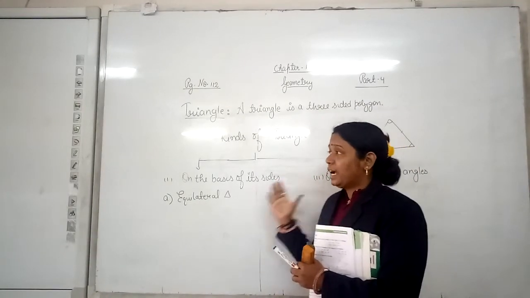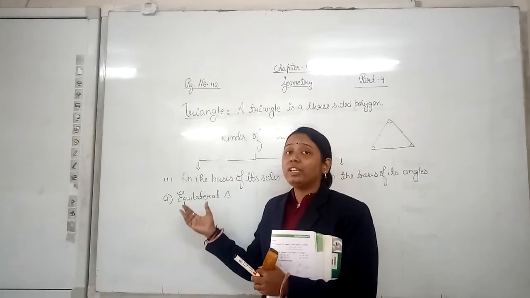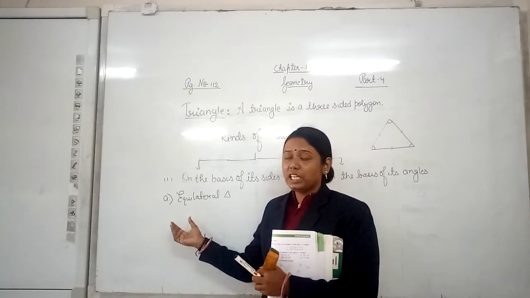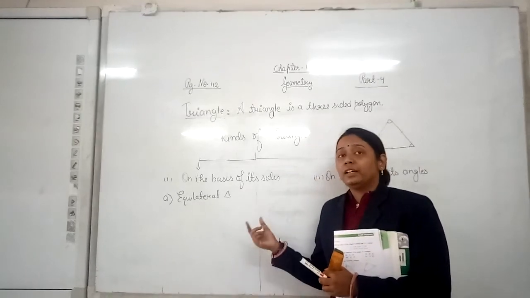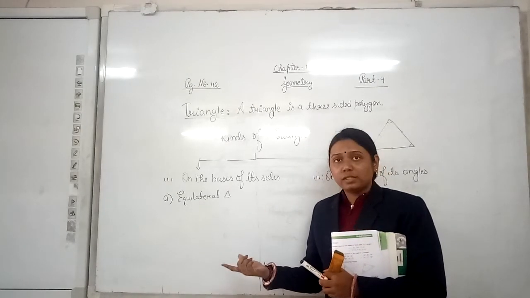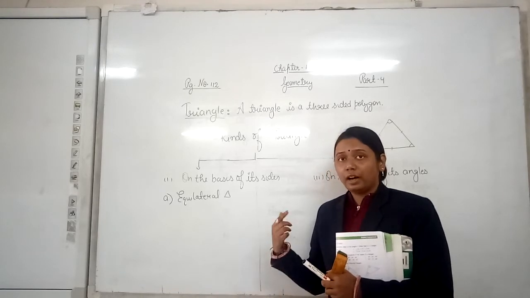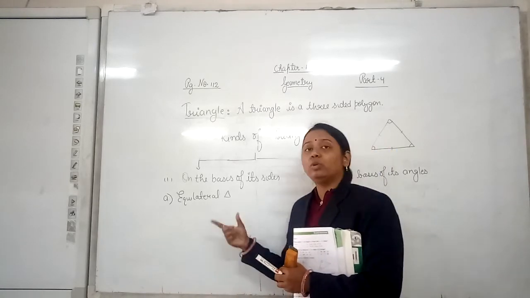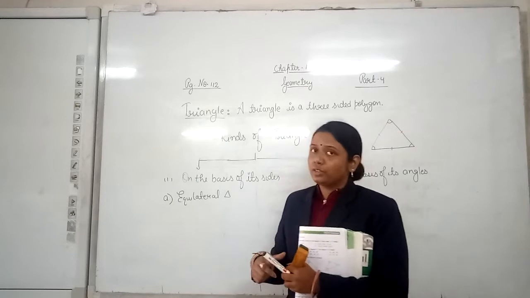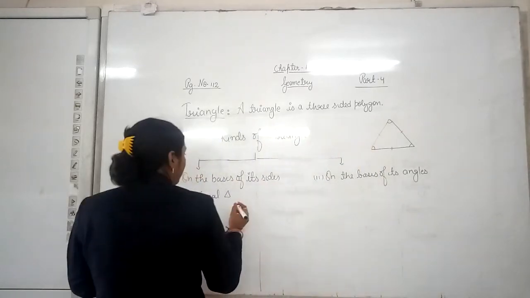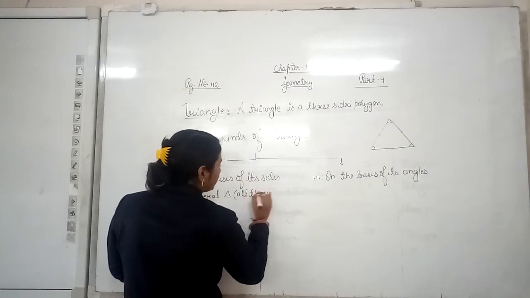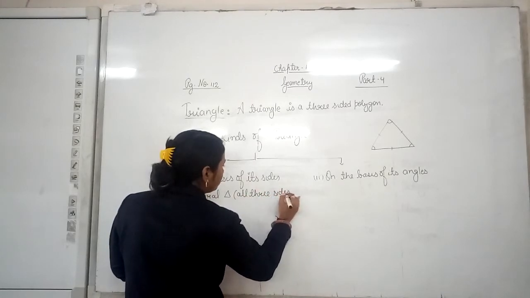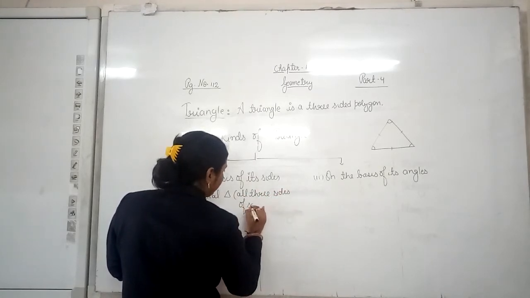You may get an idea from its name because it has the word equi in it. So if all the three sides of a triangle are equal, then it will be known as an equilateral triangle.